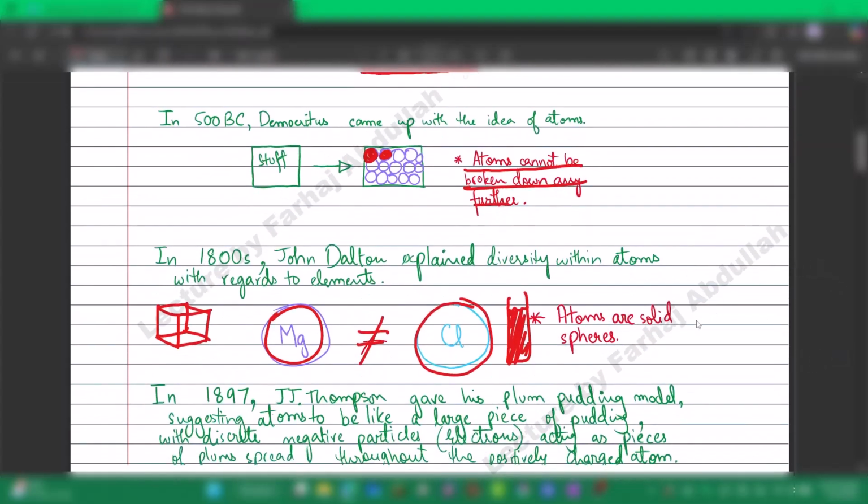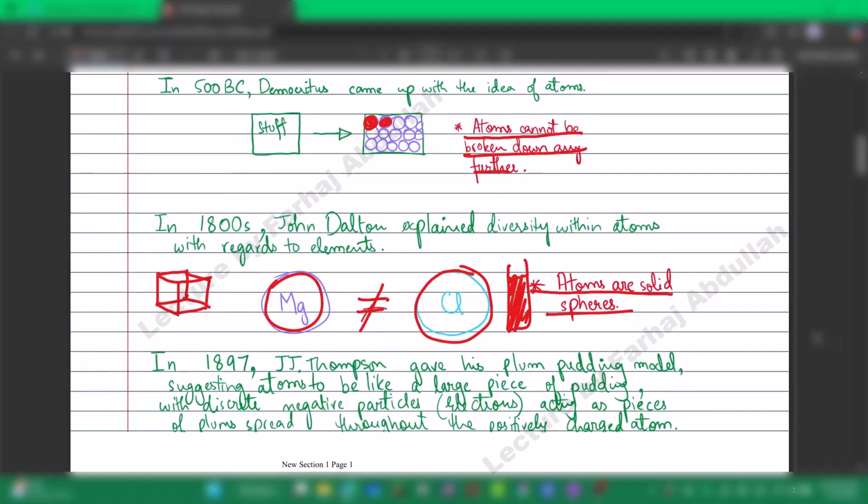But here John Dalton also made an assumption, and he said atoms are solid spheres, meaning there is nothing within them that can be further broken down. This also reinstates the first idea, but it is different because he is now explaining a property of the atom, which is that it is solid.